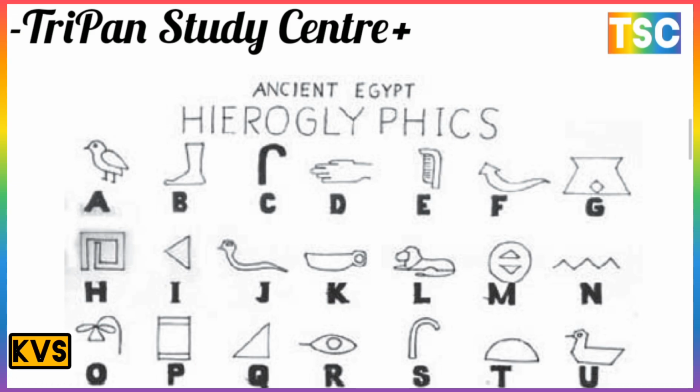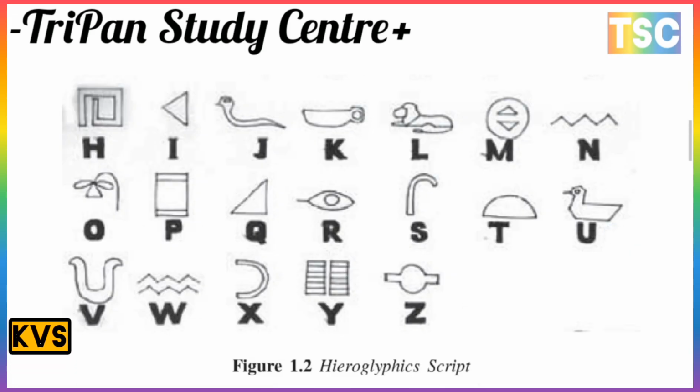There is a bird symbol for A, a leg symbol for B, an umbrella type for C, and a hand for D. The hieroglyphic language is different in this time period. Let me show you on the screen. They also show the hieroglyphic script from A to Z here. The Z here is the snake.